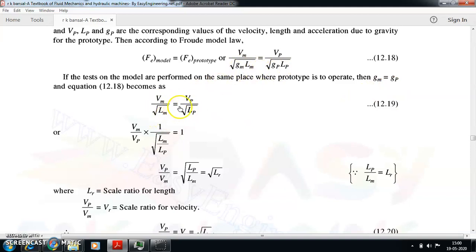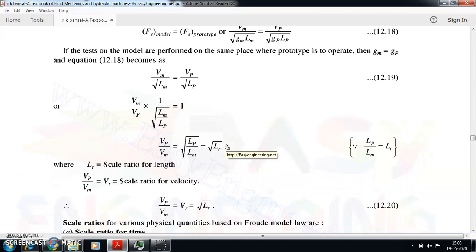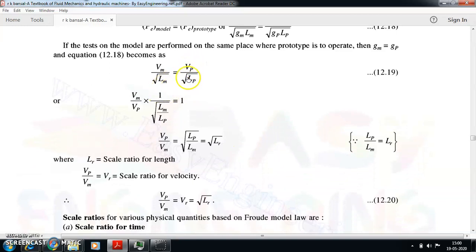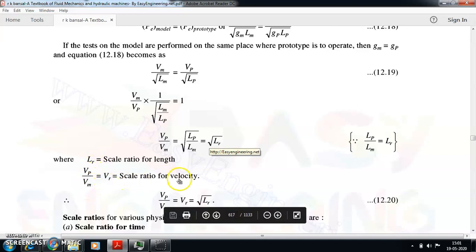So Vm divided by root of Lm will be equal to Vp divided by root of Lp. And if I take the velocity terms and the length terms properly, with the linear dimension terms on the left hand side, then the velocity ratio Vm by Vp into 1 over root of Lm by Lp will be equal to 1. Or also I can write it as Vp by Vm is equal to root of Lp by Lm. Now Lp by Lm, we can define as the scale ratio for length, and we can put it in notation as LR. So Vp by Vm I can write as the scale ratio for velocity.